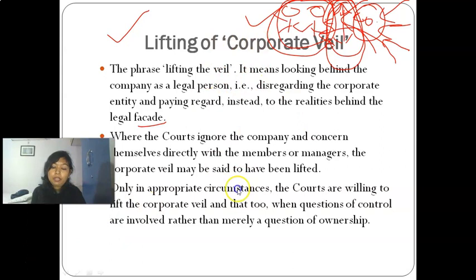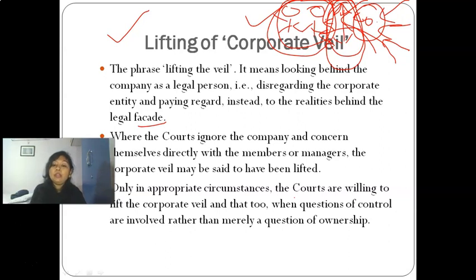Only in appropriate circumstances are the courts willing to lift the corporate veil, and that too when the question of control is involved rather than merely a question of ownership. So basically, we're going to study the cases where the corporate veil has been lifted. It is not lifted generally. It is lifted only when the question of control is involved rather than merely a question of ownership.